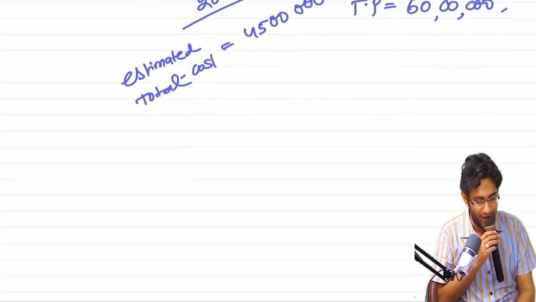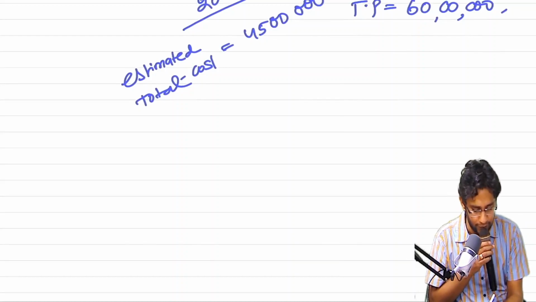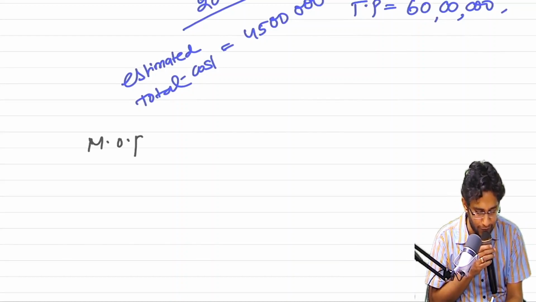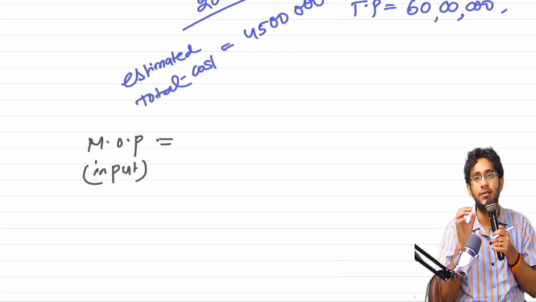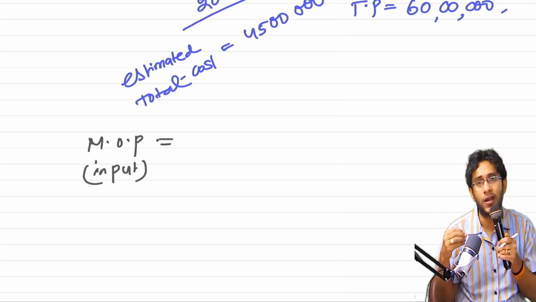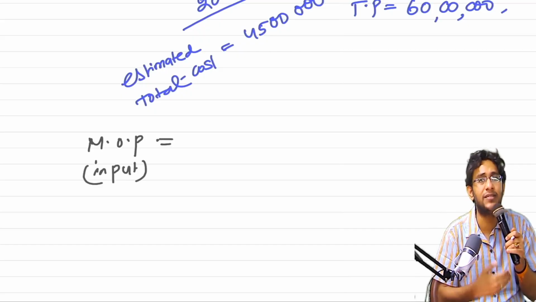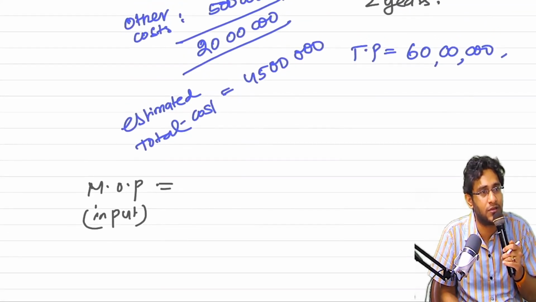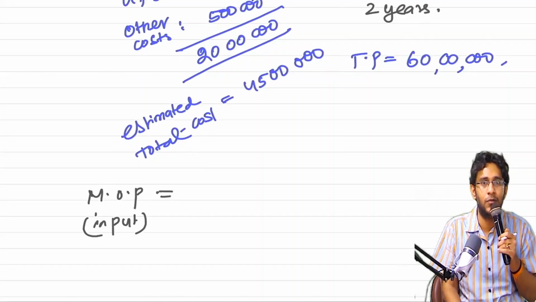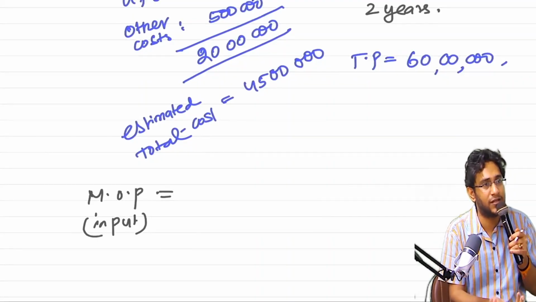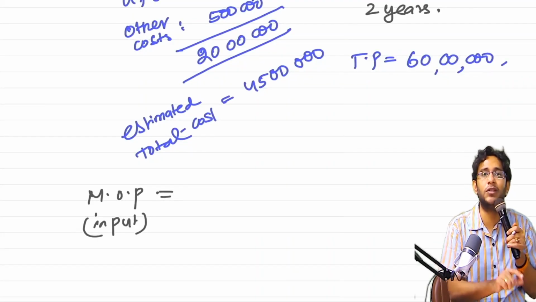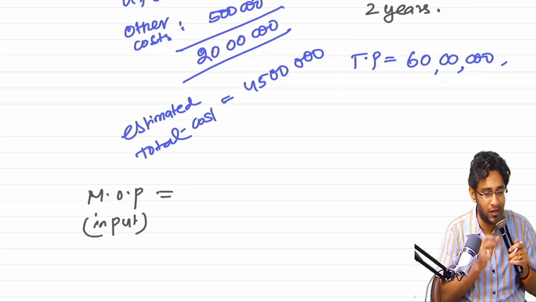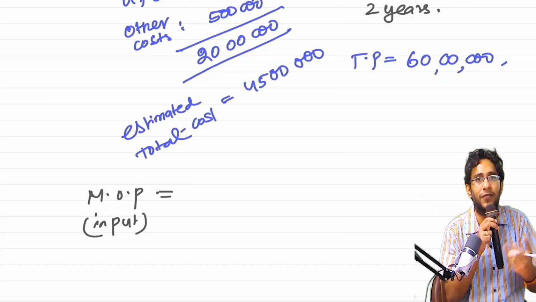Okay, fine. What our standard says is, when you apply the measure of progress under the input method based on cost, consider only those costs which help you in satisfying the progress of the PO. Elevator, sir, the lift you purchased: because you purchased the lift, the progress of construction will increase. Unwanted expenditure you incur does not mean that the building is getting constructed faster.